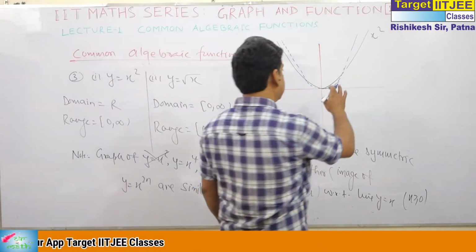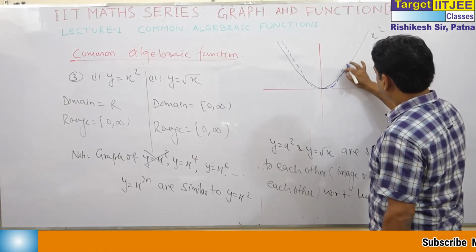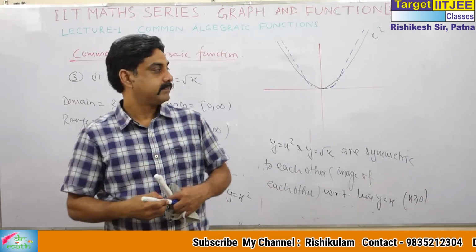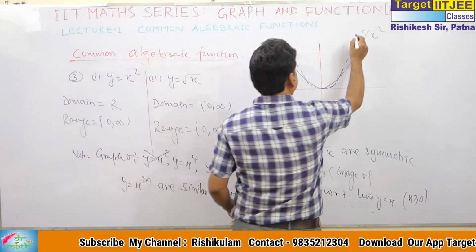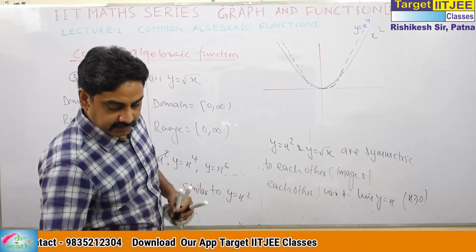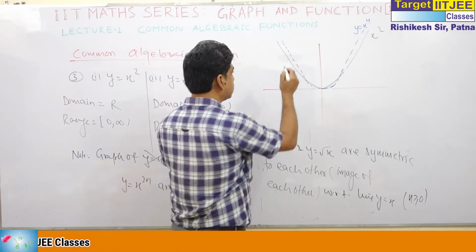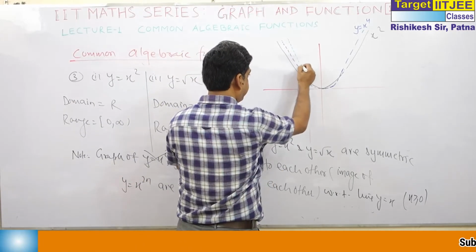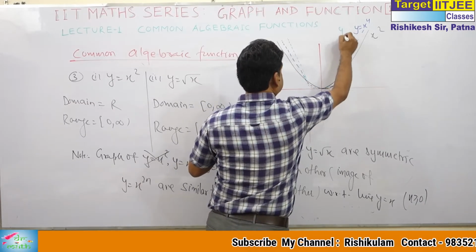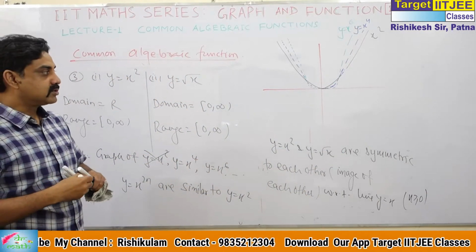This is the graph of y is equal to x to the power 4. Similar. Next, if you want to draw the graph of y is equal to x to the power 6, this will be like this. This is the graph of y is equal to x to the power 6.